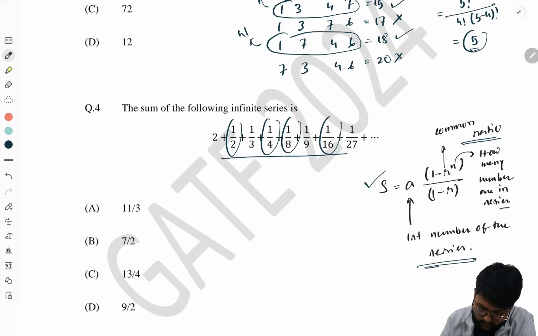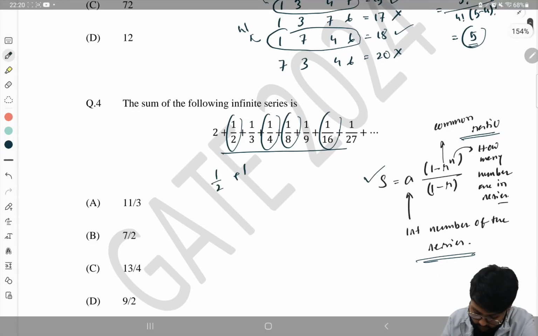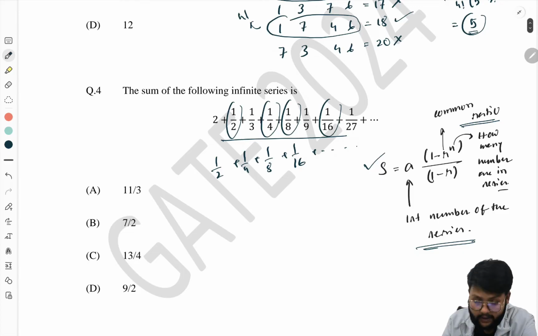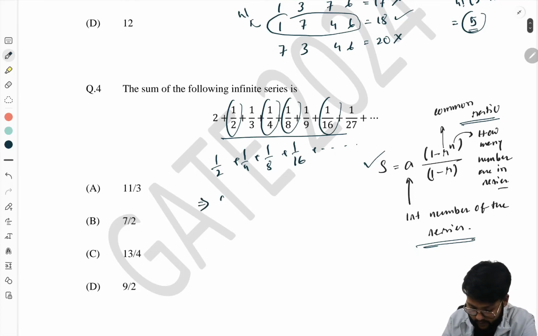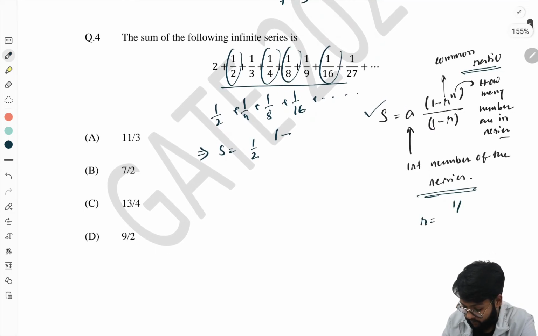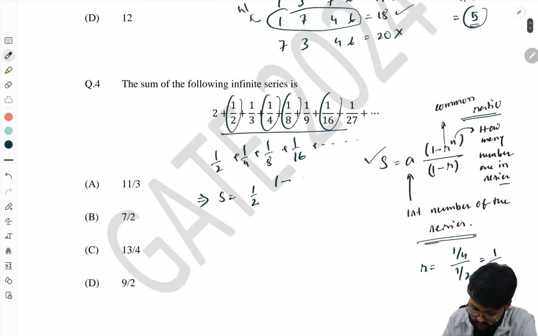Here you can see there are 2 series. One is 1 by 2 plus 1 by 4, 1 by 8 and 1 by 16, and this is infinite. The next one is 1 by 3, 1 by 9 and 1 by 27, and infinite. For the sum of the first series, the first term is 1 by 2, and 1 minus r. What is r? The common ratio of this series is 1 by 4 divided by 1 by 2, that is 1 by 2.